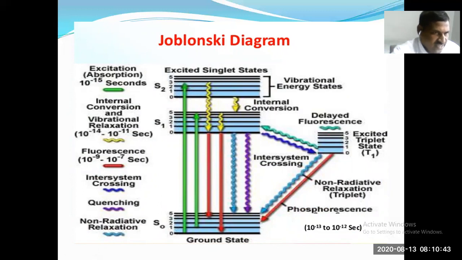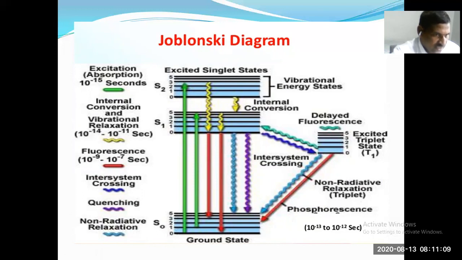These excited state molecules may finally be de-excited directly from S1 to S0 with the emission of light radiation. Or S1 may change fast from S1 to T1.